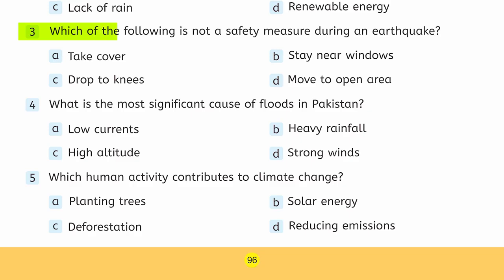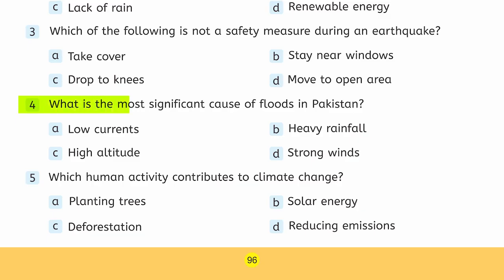Number 3, which of the following is not a safety measure during an earthquake? Option A, take cover. Option B, stay near windows. Option C, drop to knees. Option D, move to open area. And the correct option is B, stay near windows.